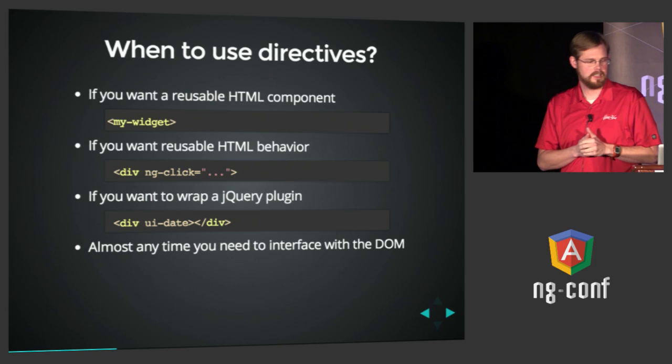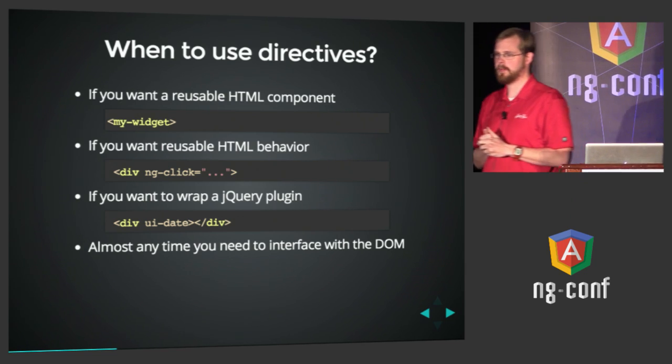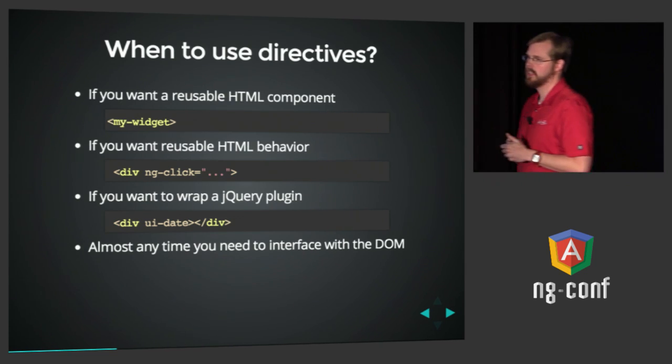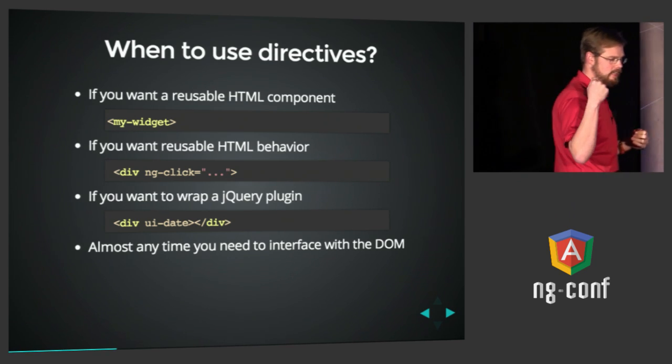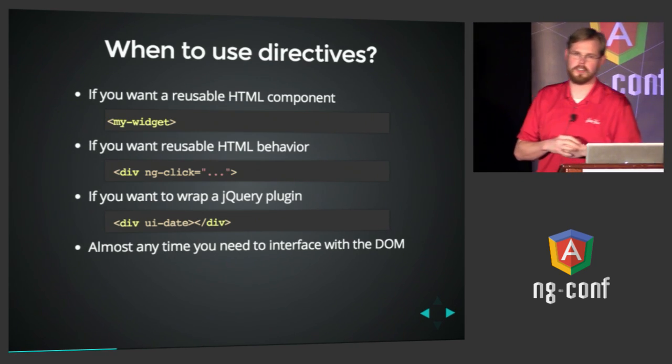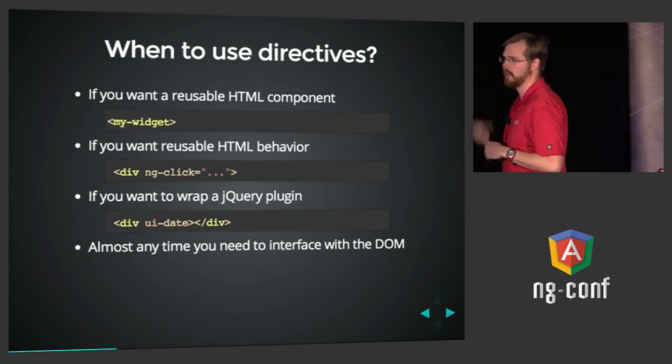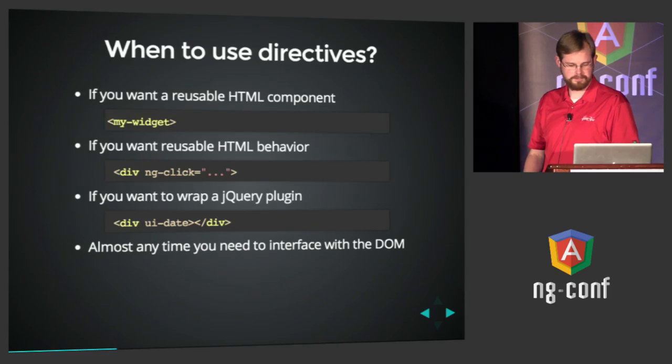A really common use case is to wrap up jQuery plugins, because maybe you're building an Angular app and it's awesome, but you wonder, how do I bring in my jQuery plugins? The answer is almost always to use an Angular directive that you write or that's available. Many Angular libraries exist out on the web that you can find. UI Date is an example of one from the Angular UI team that I personally have used several times.